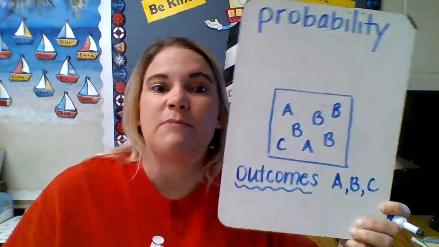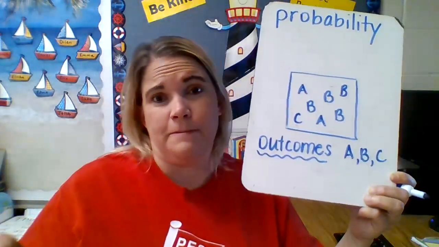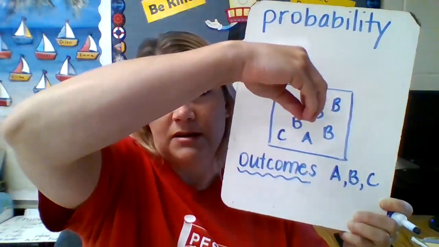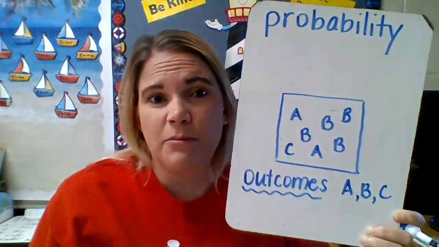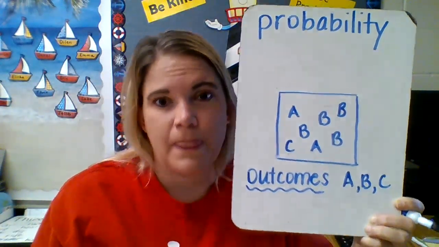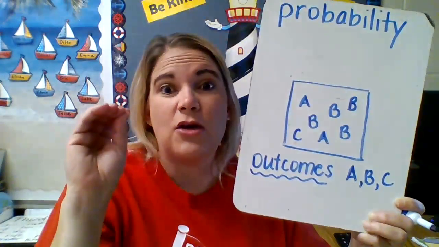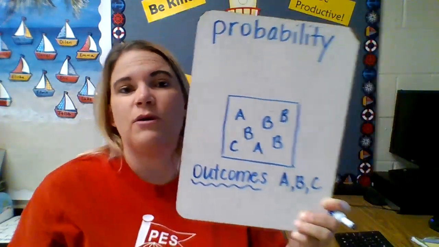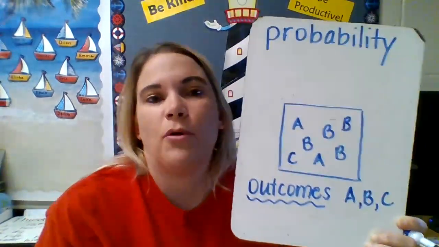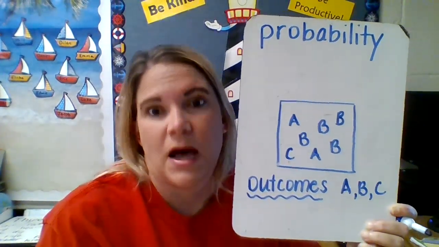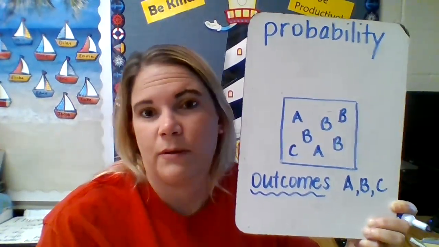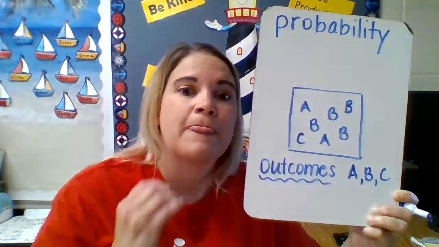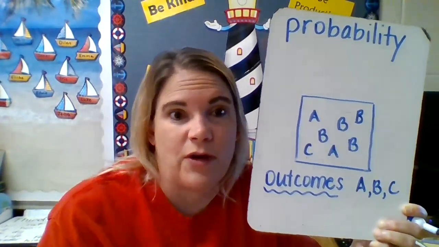When we say something is impossible, that means it's never going to happen. If I reach my hand in this box and pull something out, I'm never going to pull out a number. I'm never going to pull out a shape. Every time I reach in, I'm going to pull out a letter. So we would say that pulling a shape or pulling a number would be impossible. Okay, the word impossible means it's never going to happen. The word certain means it's going to happen every time.